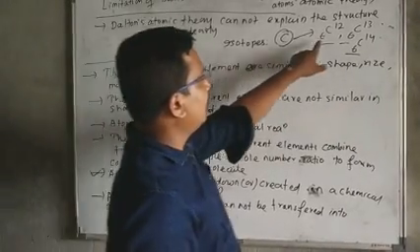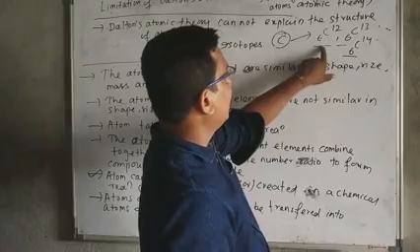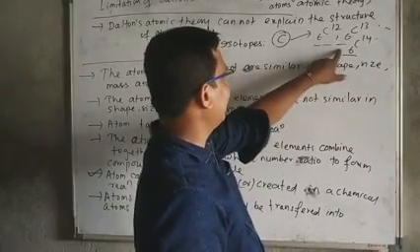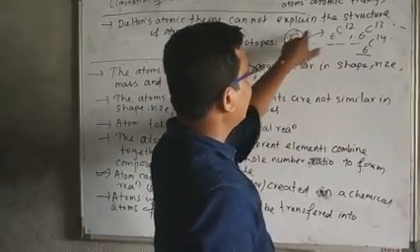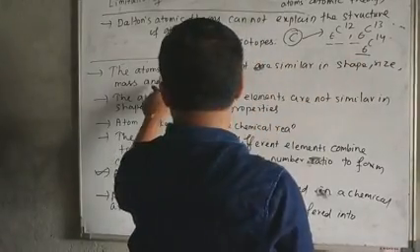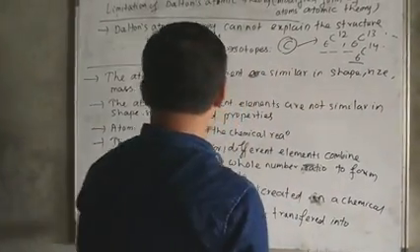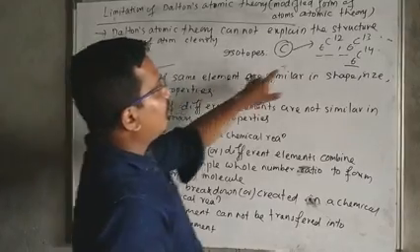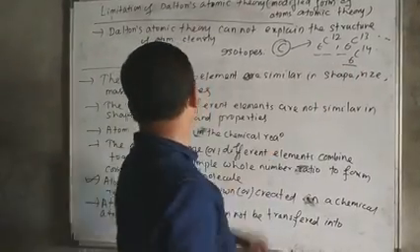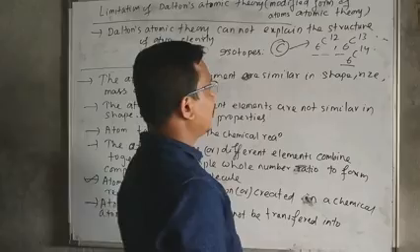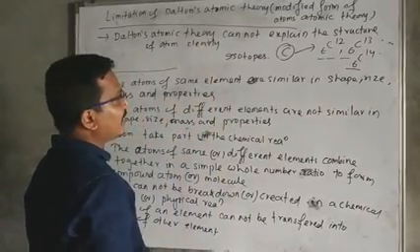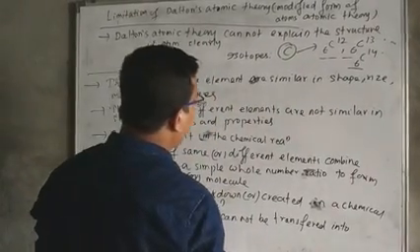That means if you think about the example, there are three atoms that correspond to the carbon element, but they are different in their shape, size, mass and properties. But Dalton's atomic theory suggests that they must have similar shape, size, mass and property. So this theory cannot explain the isotopes completely.